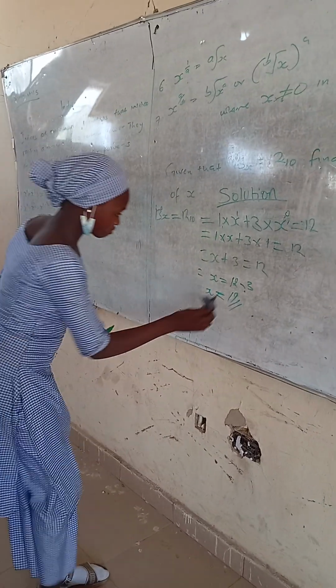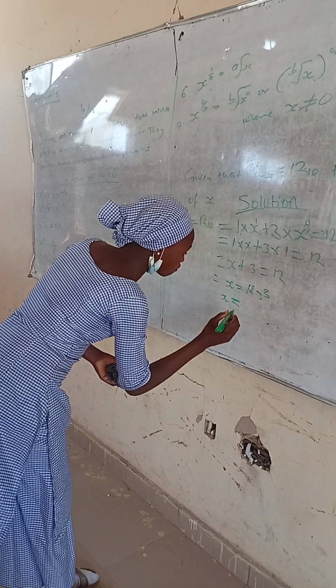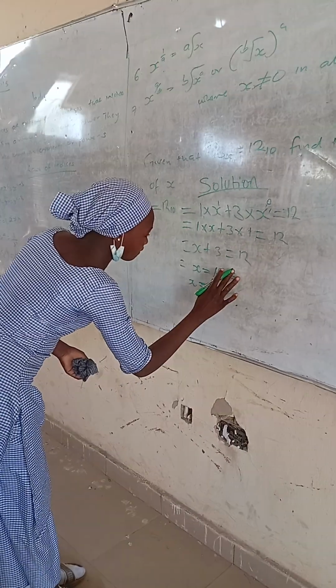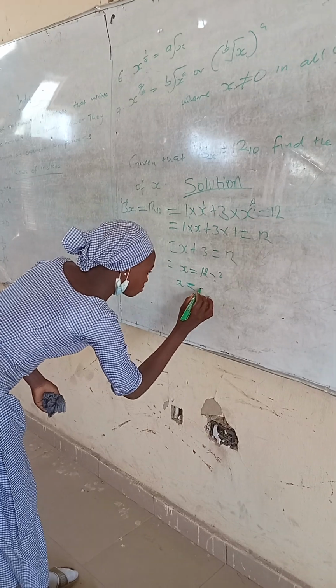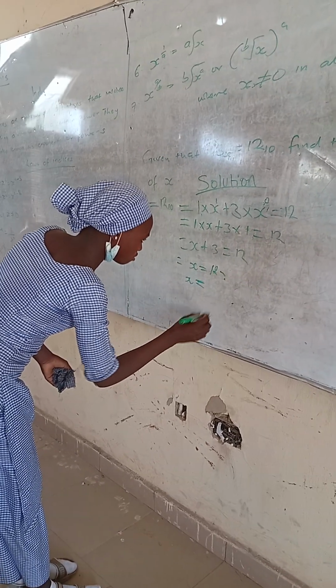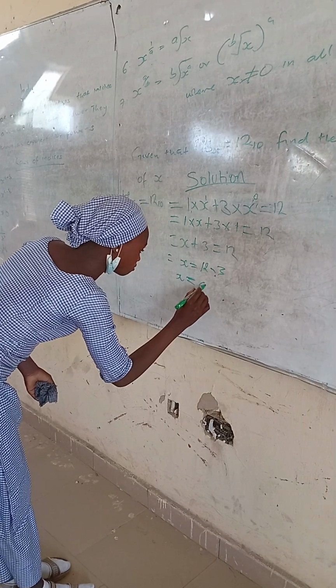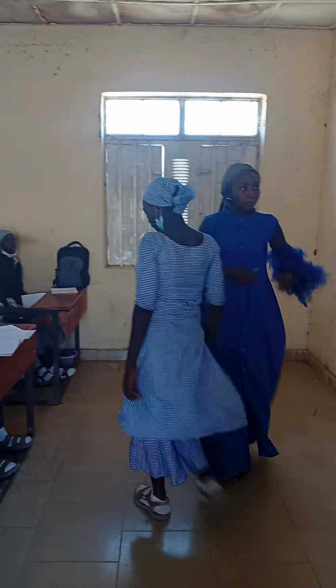It's right. 12 minus 3. 12 minus 3 is what? How did you get the 2? 3. Then answer.